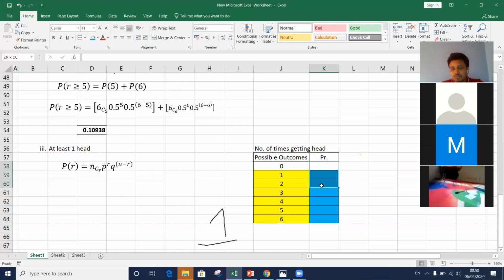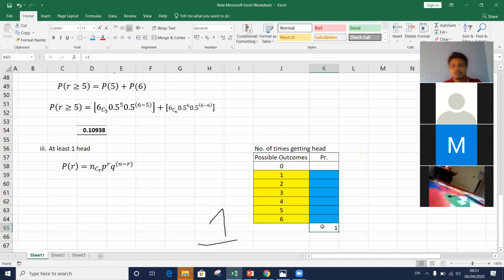What can you say about the sum of these probabilities? What should be the value? The sum of probabilities should be equal to 1. Otherwise, we can't identify it as a probability distribution.